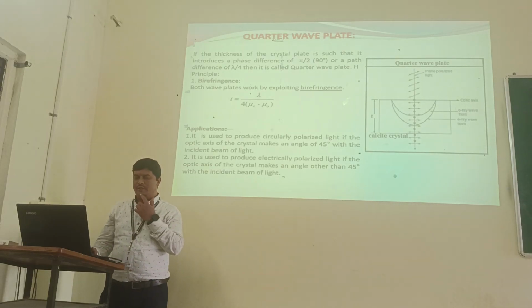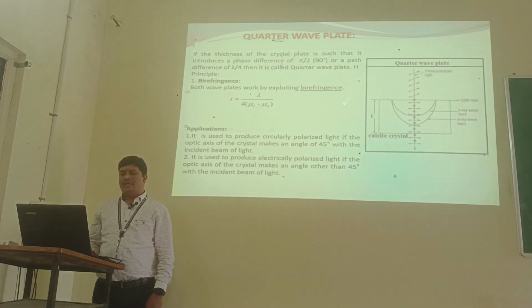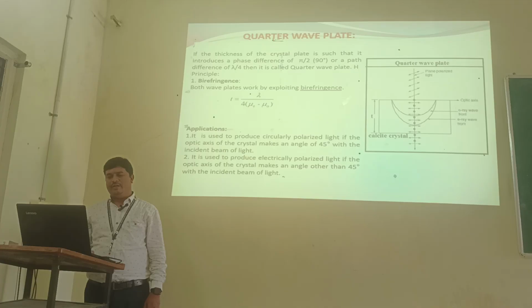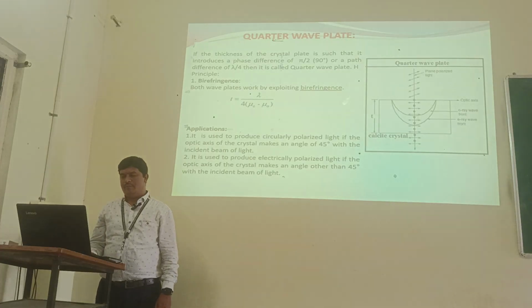Next, it is used to produce elliptically polarized light if the optic axis of the crystal makes an angle other than 45 degrees with the incident beam of light.